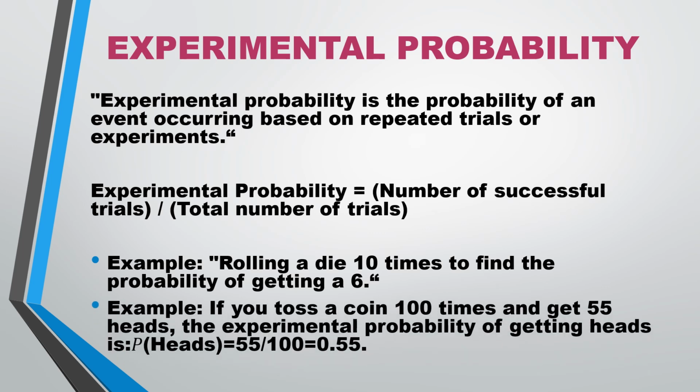If you toss a coin 100 times and get 55 heads, the experimental probability is as follows: the total number of times the trial is made is 100 times, and successful trials are 55. So 55 upon 100.